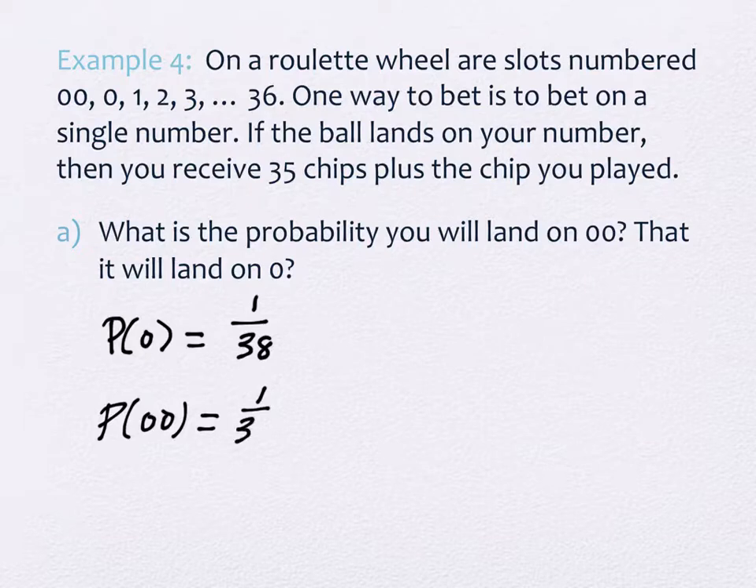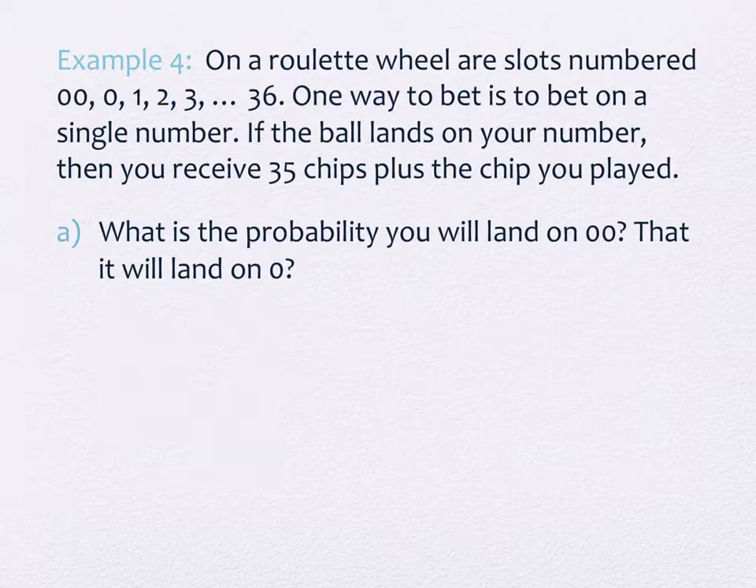1 out of 38. So if you wanted to know the probability that you land on 0 or 00, like if that's how you played the game, it would be 2 out of 38, and you could reduce it. Okay, so this is actually real life. I'm about to show you something real life.